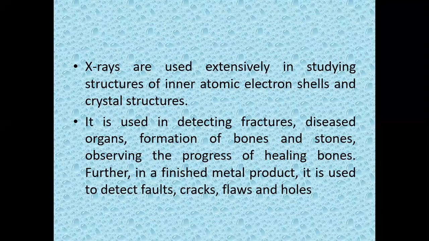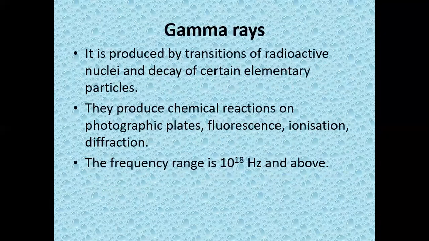In industries, they are used to find faults, cracks, flaws, and holes in finished products. To check the finished products, they use X-ray radiations.